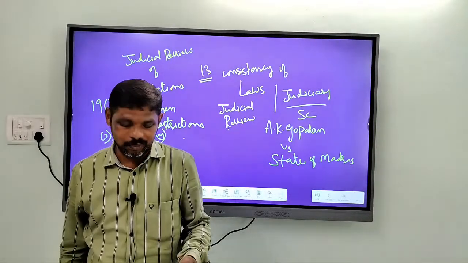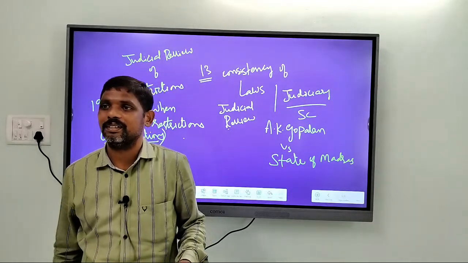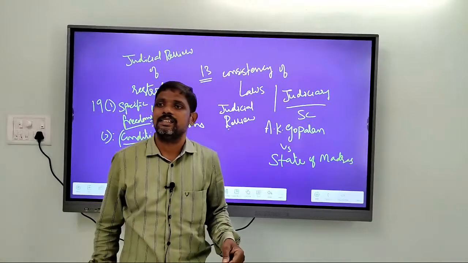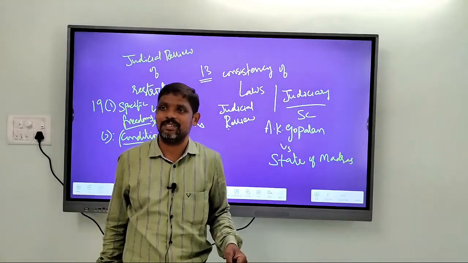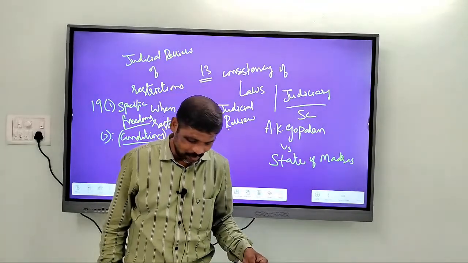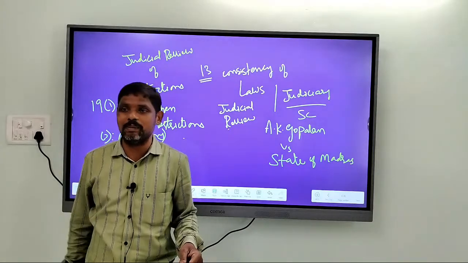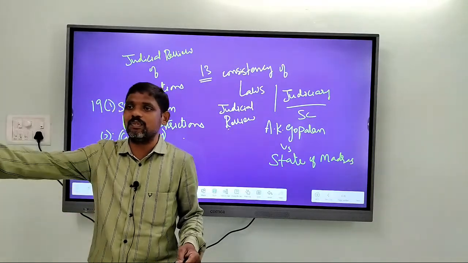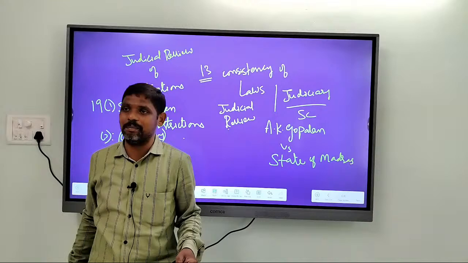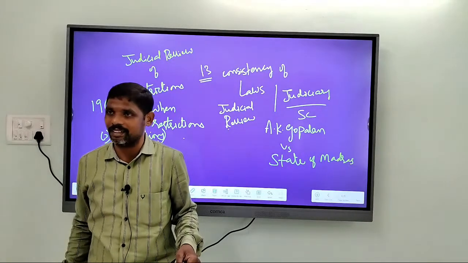All right. So, what is the common term that is used in news and newspapers? Section 144. All right. Which imposes restrictions on the free movement of individuals. Even this Section 144 was imposed during the pandemic times. People are not allowed to come. People are not allowed to gather.